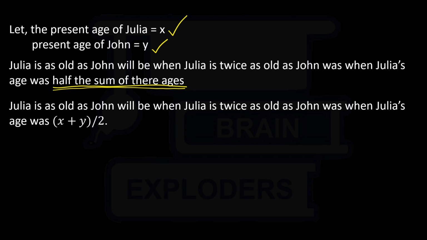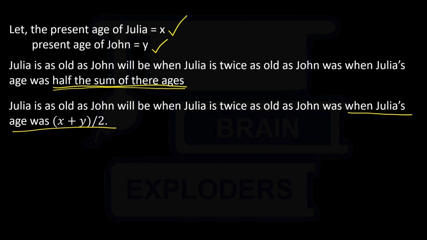Now we will focus on this part: when Julia's age was (x plus y) by 2. It is similar to saying when my age was 10, which means I am talking about the period 23 minus 10, that is 13 years ago. Here Julia's current age is x, and I'm talking about the period in which Julia's age was (x plus y) by 2.